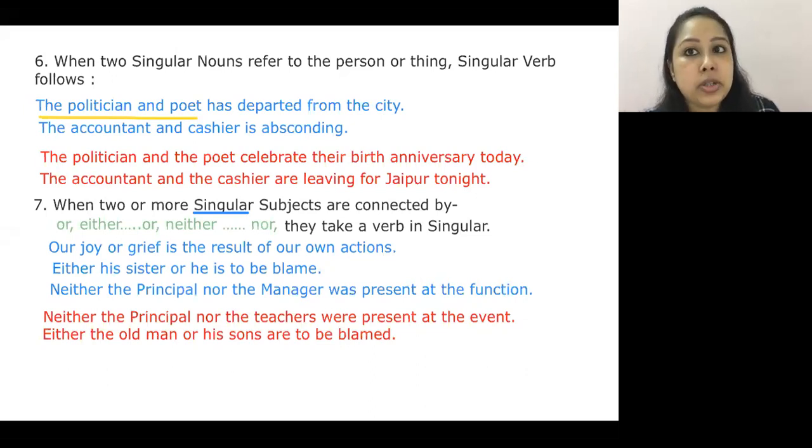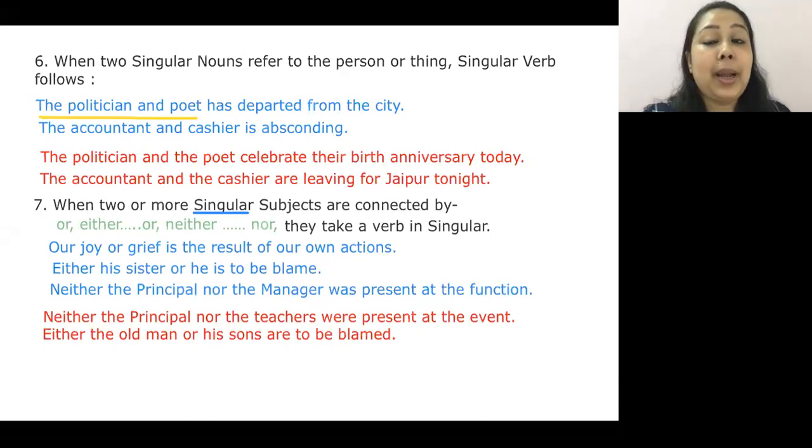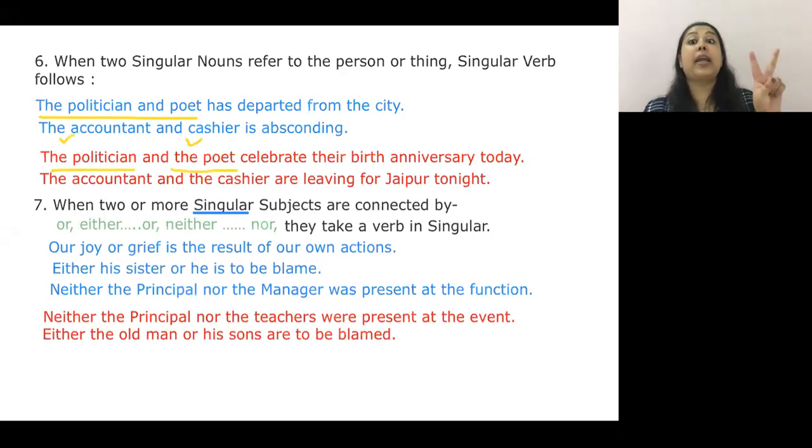Absconding. So the accountant and cashier. Again, the similar person. I'm talking about one single person itself. This person is absconding. But how would you know that I'm referring to two different people? So see here, the politician and the poet. This gives me an idea. I'm talking about two different people. Possibly one is a politician and another poet. They celebrate their birth anniversary today.